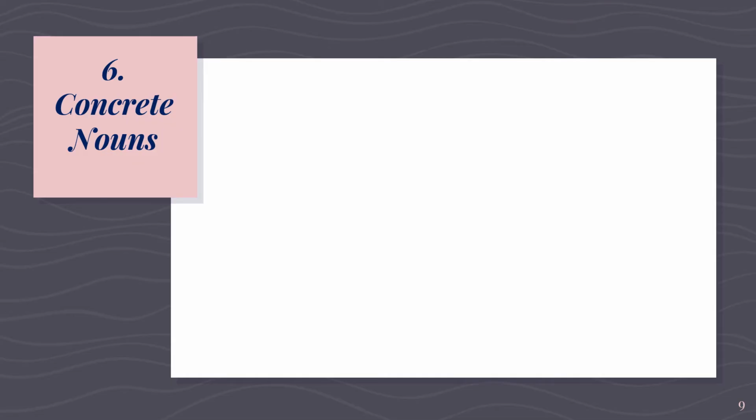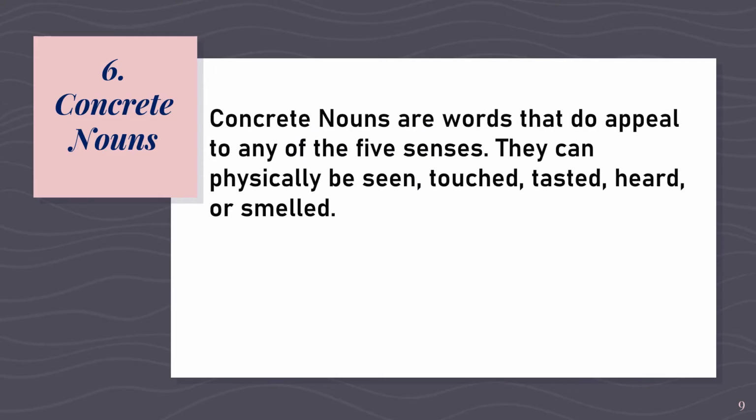Now, let's proceed to our sixth kind of nouns, which is the concrete nouns. Concrete nouns are words that do appeal to any of the five senses. We can say that concrete nouns are opposites of abstract nouns because concrete nouns can be perceived by our five senses. They can physically be seen, touched, tasted, heard, or smelled.